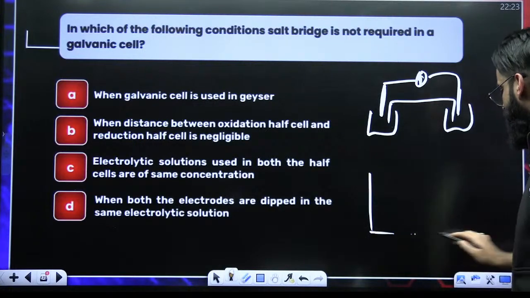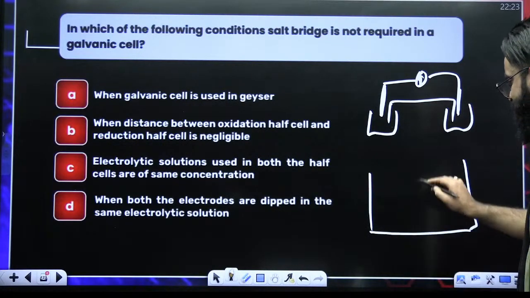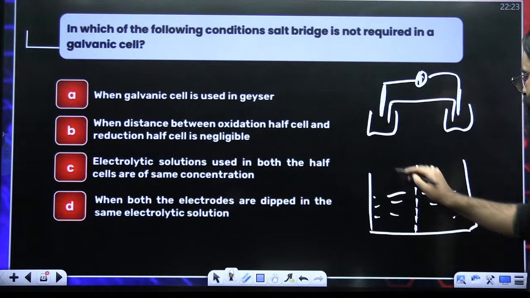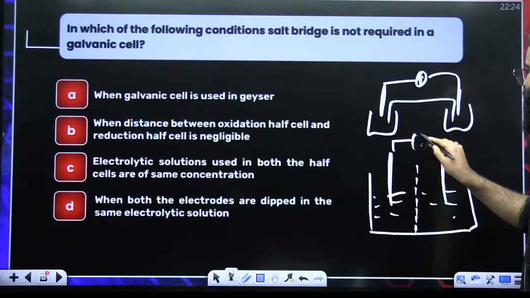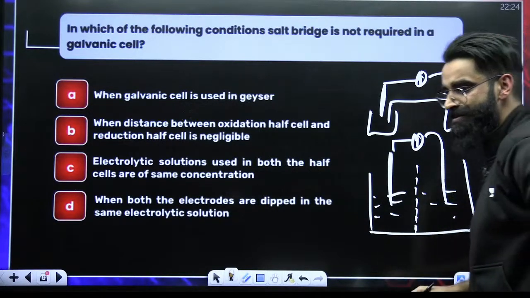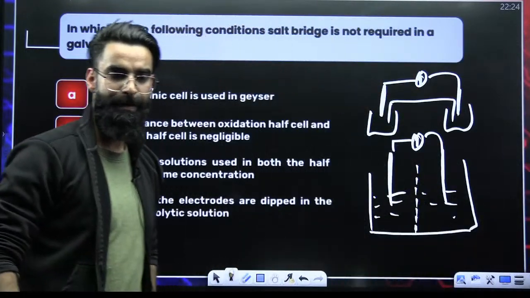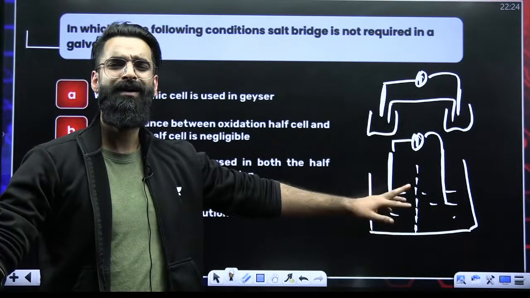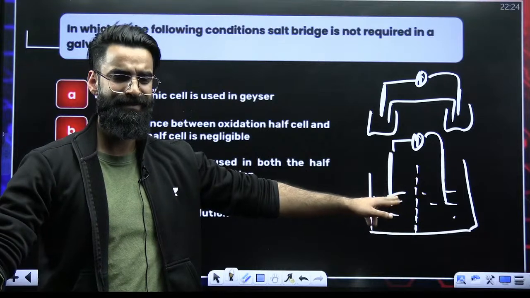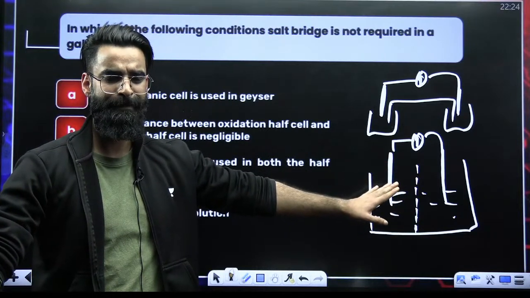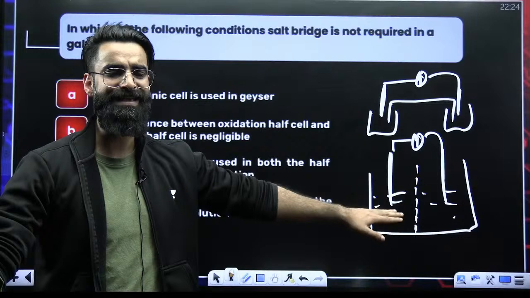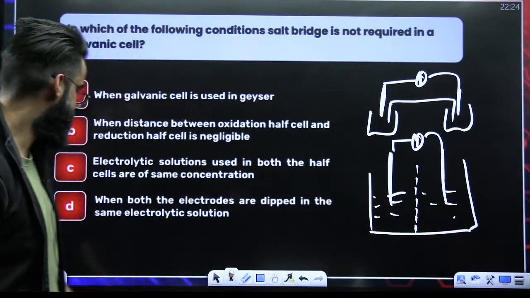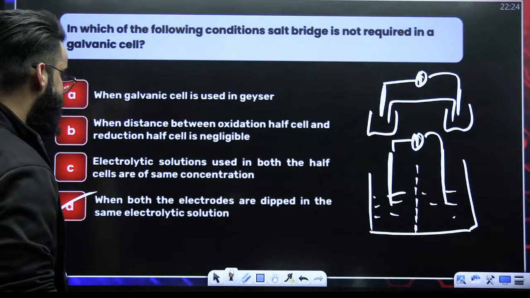If there is only one solution like this and you have a semi-permeable membrane here, with one electrode for example here and one more here, they are connected. Do you require a salt bridge here for the cell to work? You don't require a salt bridge here, though liquid junction potential arises here. But I'm not talking about liquid junction potential, though it will arise here. Okay, but the cell will work. So option D is the one that's correct.